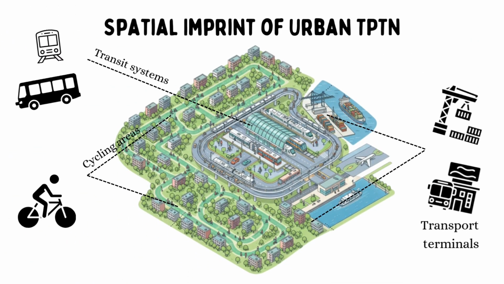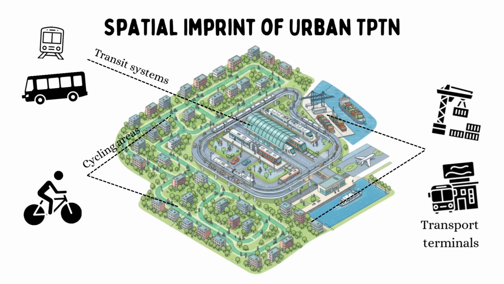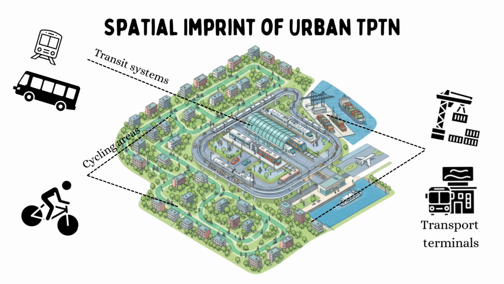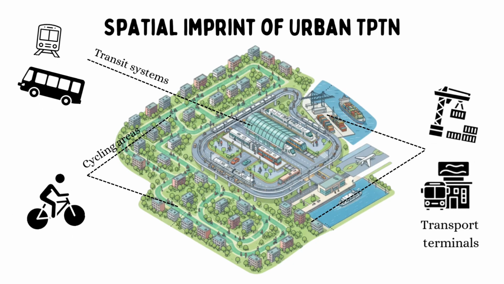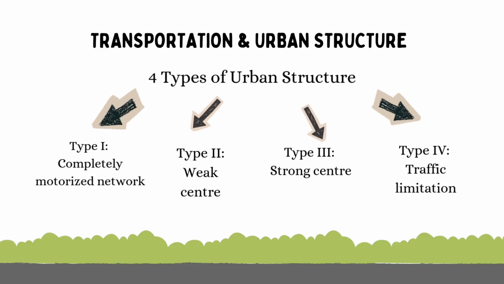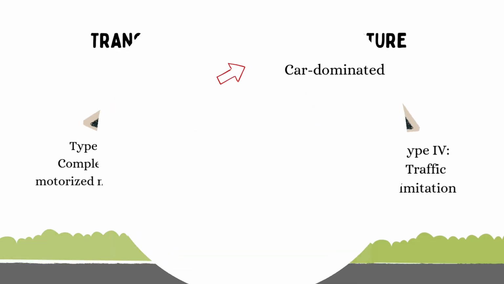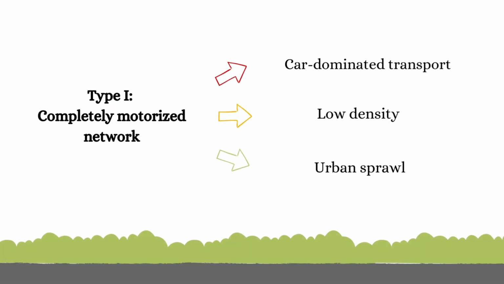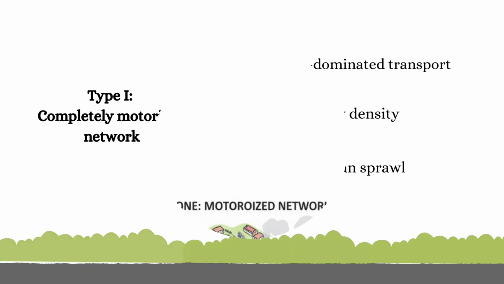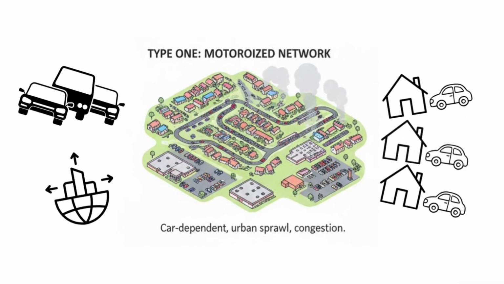Urban transportation systems leave a visible spatial imprint on cities. This includes cycling areas, transit systems, and transport terminals that shape how space is used and accessed. Based on transportation and land use patterns, urban structures can be classified into four main types, ranging from fully motorized networks to traffic-limited cities. Type 1 is a completely motorized network where cities rely heavily on private vehicles. This structure often results in low-density development, urban sprawl, congestion, and environmental impacts.